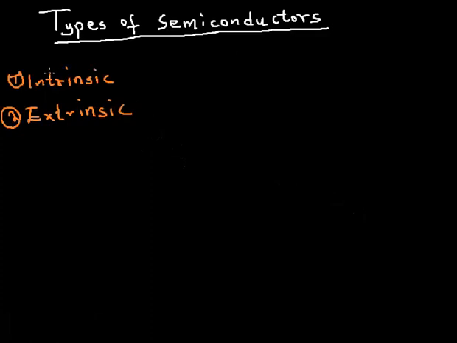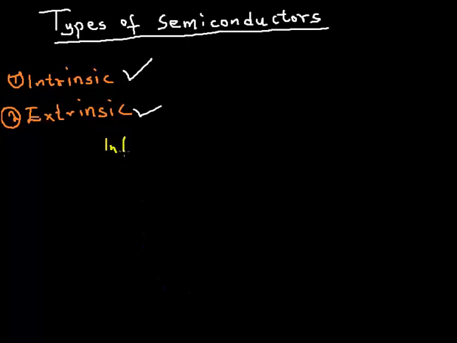All right, so we have already discussed the electrical conductivity of semiconductors. Here we're going to be looking at the types of semiconductors. We have two types of semiconductors basically: the intrinsic semiconductor and the extrinsic semiconductor. I will start with the intrinsic semiconductor.